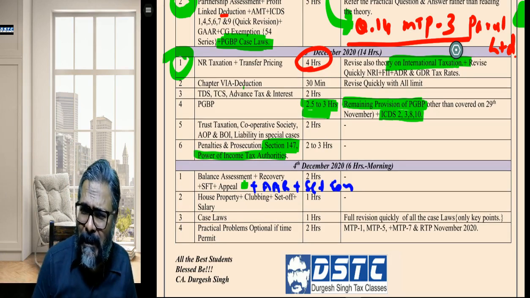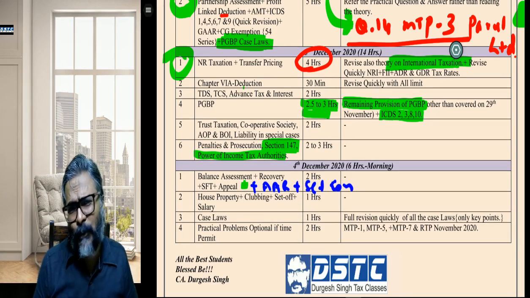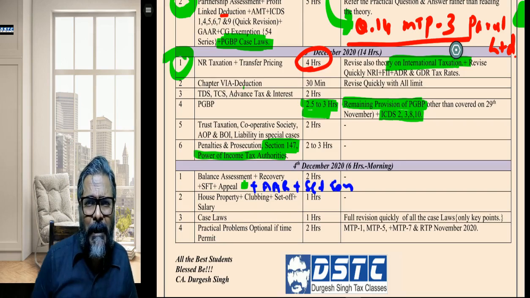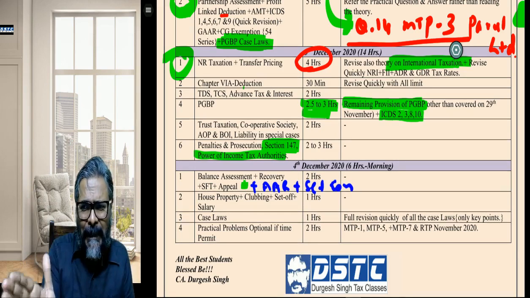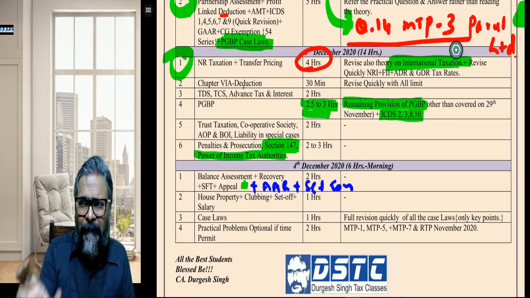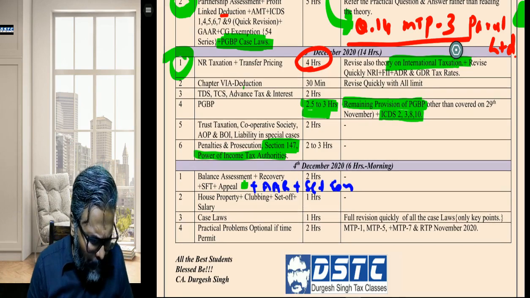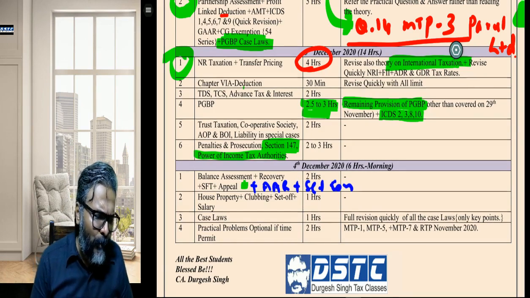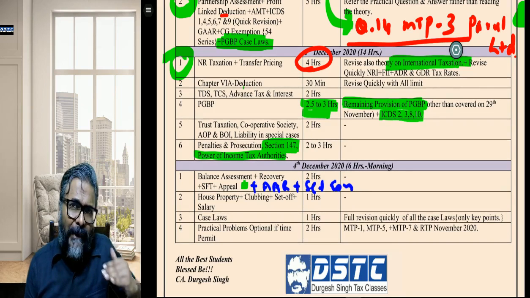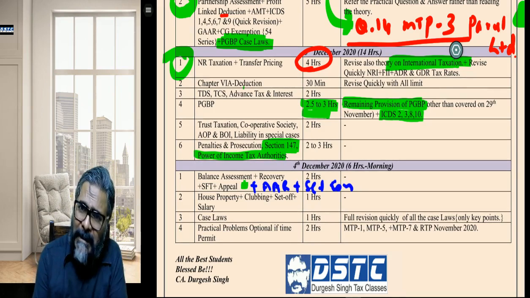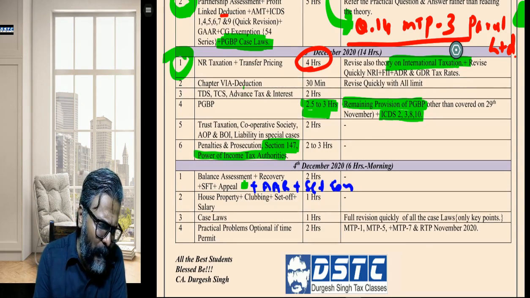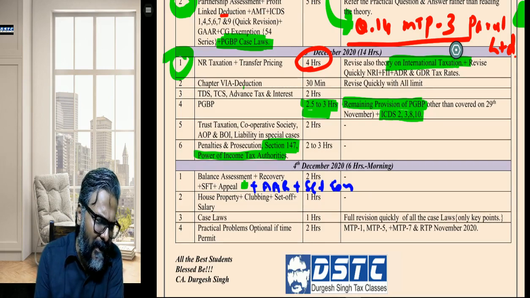Same way for Settlement Commission. On similar lines, you may revise the Settlement Commission plus rectification of the order of Settlement Commission. Six months is the timeline by which the rectification can be done. So that is one point that you can always try to do in the context of the Settlement Commission. If you want to take this AAR and Settlement Commission a day before or earlier, it is up to you, students, how you address this.